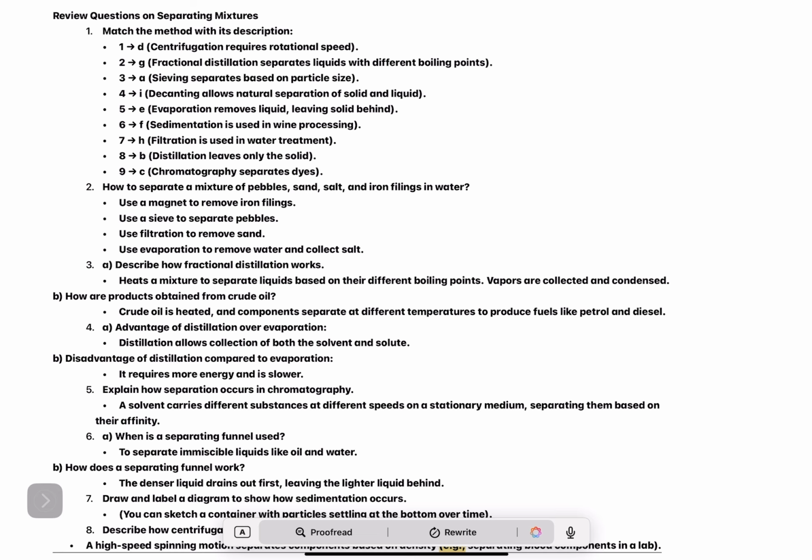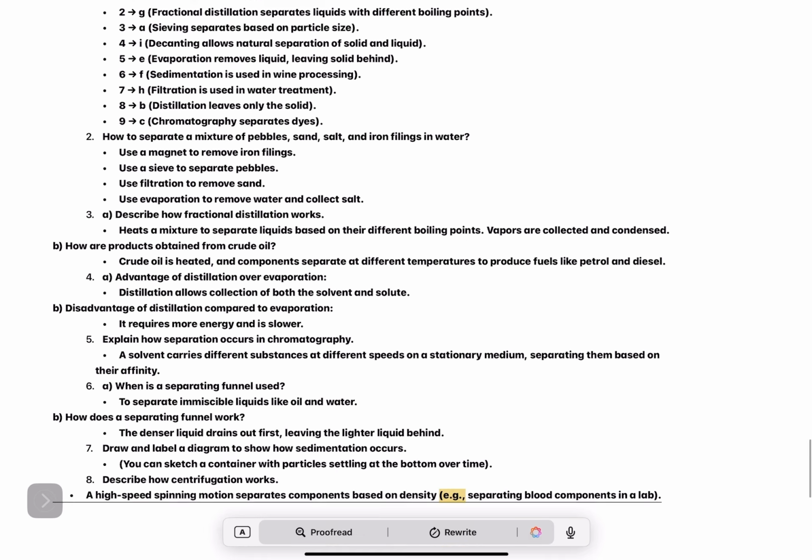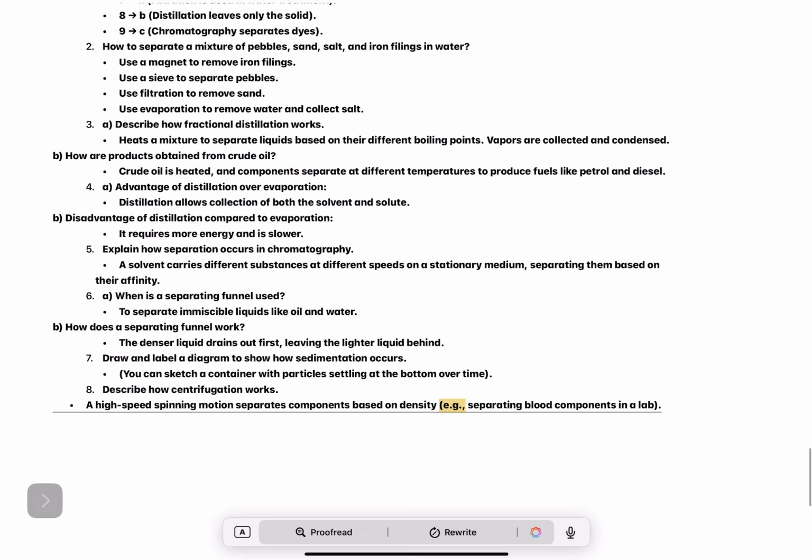6f. Sedimentation is used in wine processing. 7h. Filtration is used in water treatment. 8b. Distillation leaves only the solid. 9c. Chromatography separates dyes. 2. How to separate a mixture of pebbles, sand, salt, and iron filings in water.